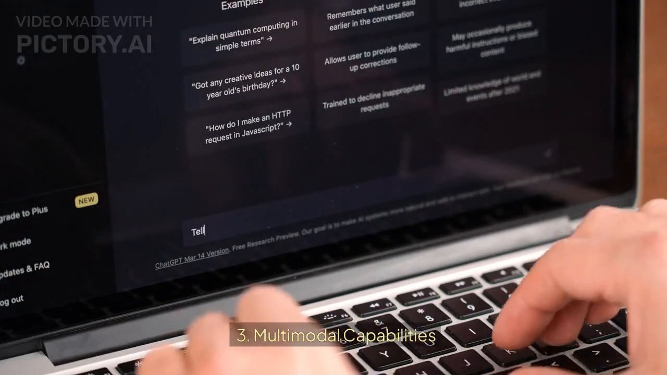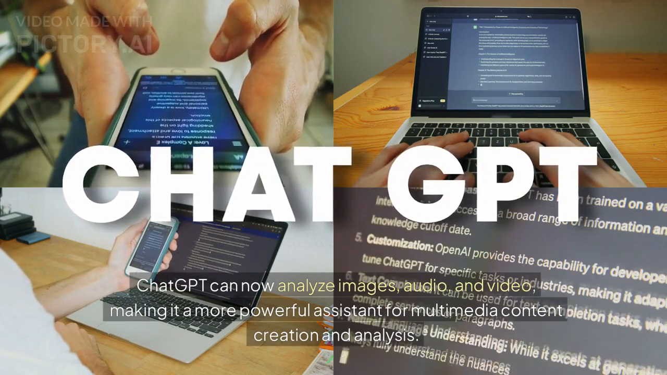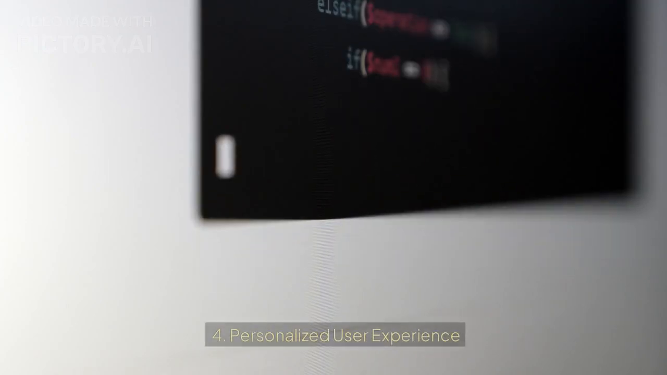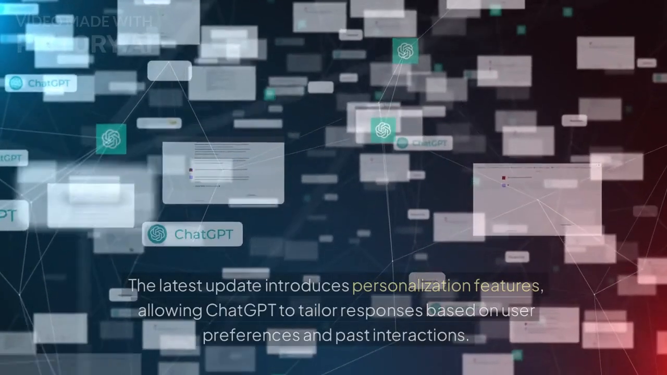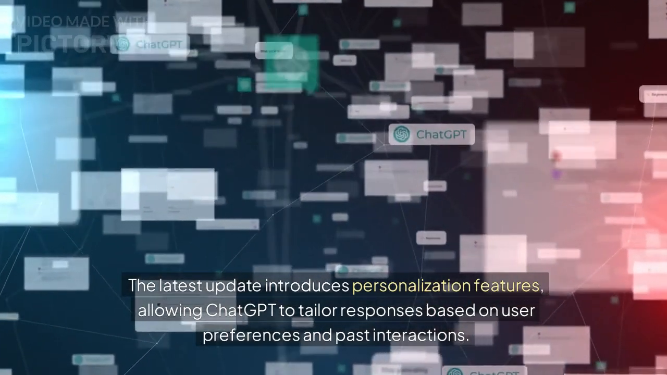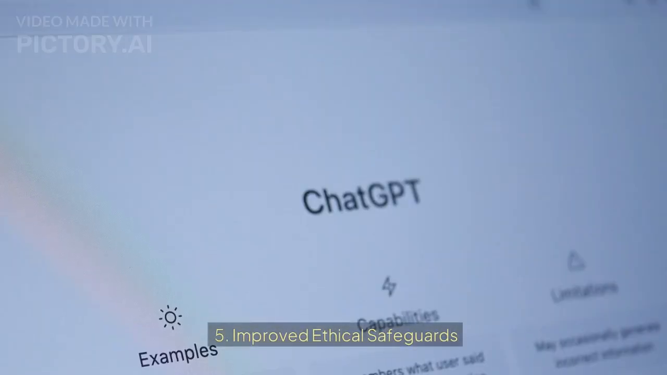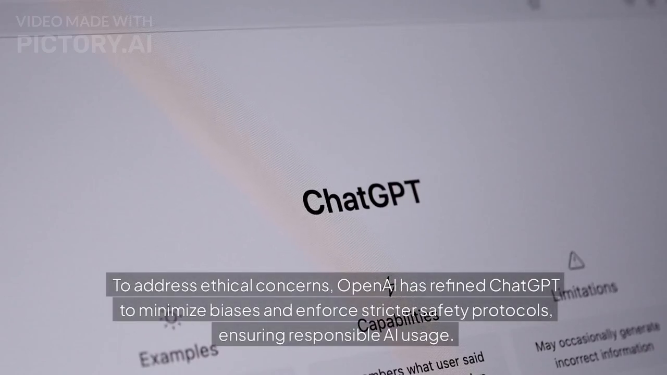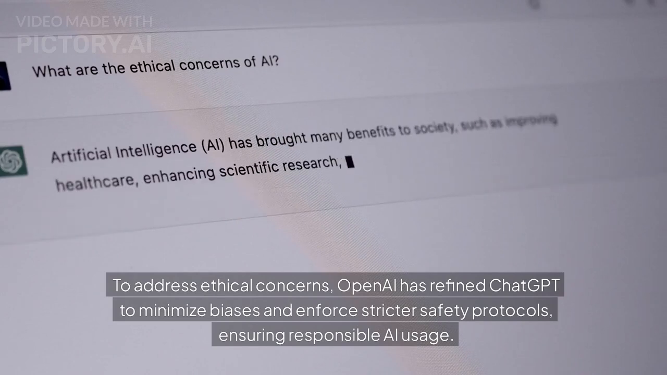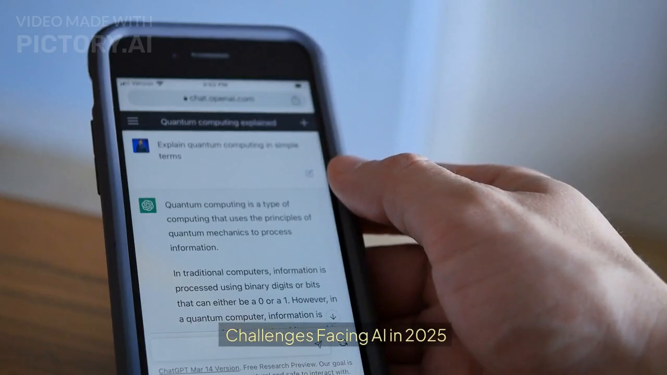3. Multimodal capabilities. ChatGPT can now analyze images, audio, and video, making it a more powerful assistant for multimedia content creation and analysis. 4. Personalized user experience. The latest update introduces personalization features, allowing ChatGPT to tailor responses based on user preferences and past interactions. 5. Improved ethical safeguards. To address ethical concerns, OpenAI has refined ChatGPT to minimize biases and enforce stricter safety protocols, ensuring responsible AI usage.